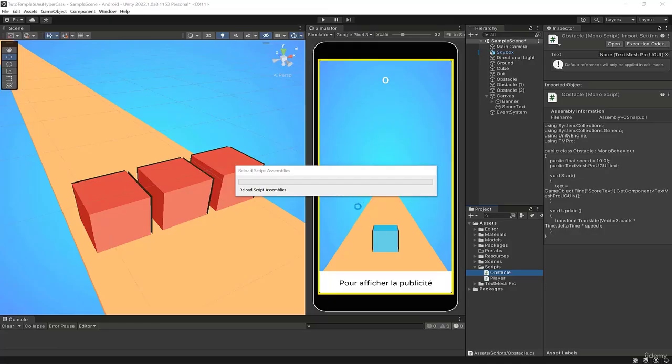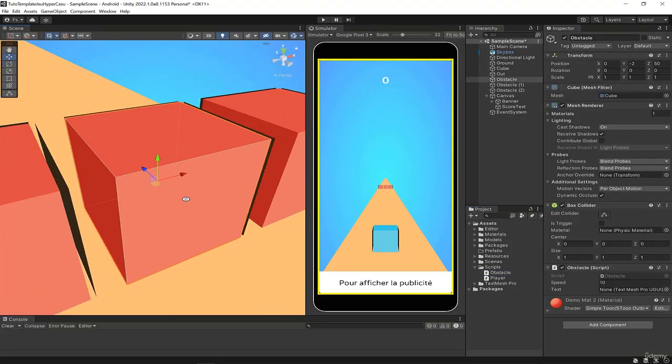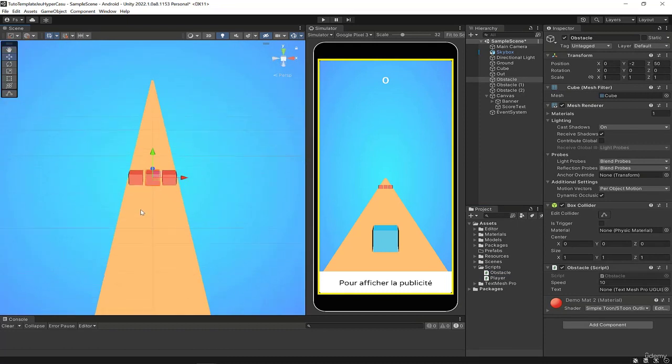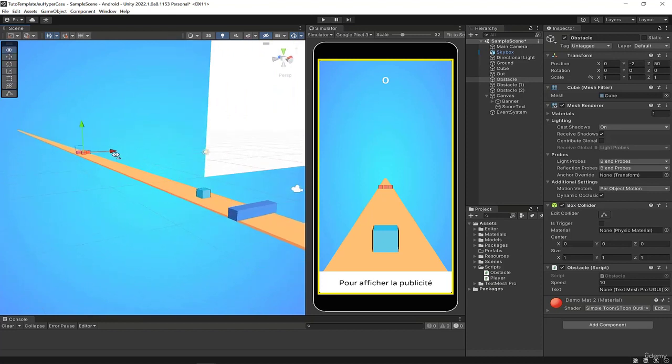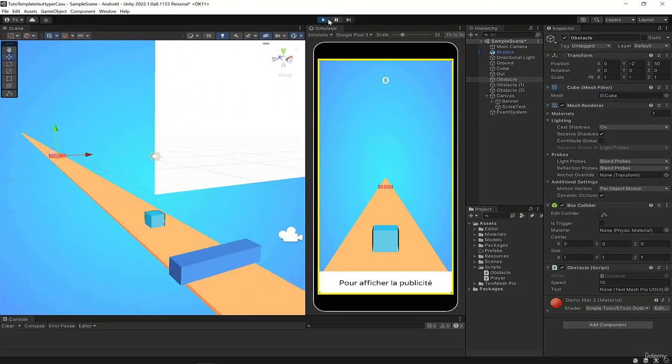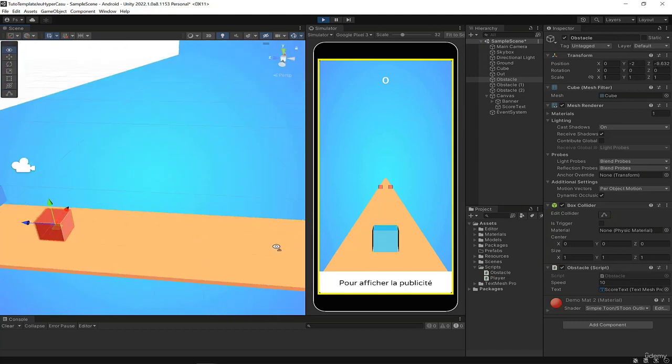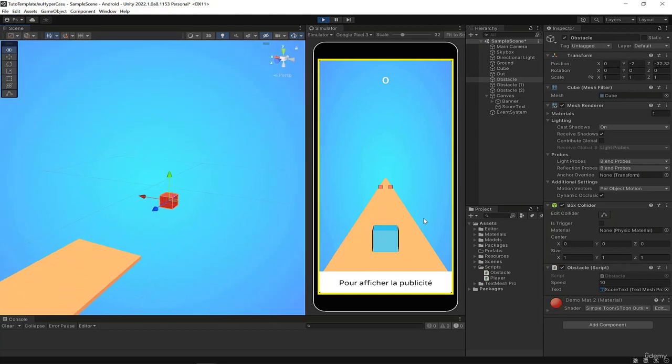Back to Unity, we'll let it compile. We'll look at this one because it's the only one that's affected by the script. And I'll launch the game and the cube is going to move. Let's have a look. Here we have the obstacle coming towards us. You also see that for now all collisions are ignored and the movement is infinite.